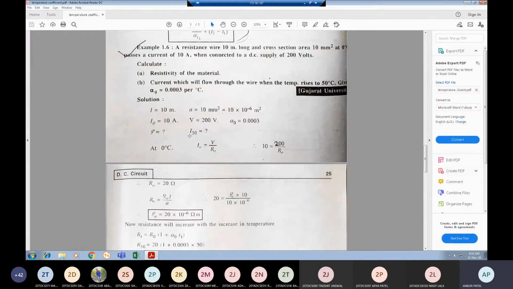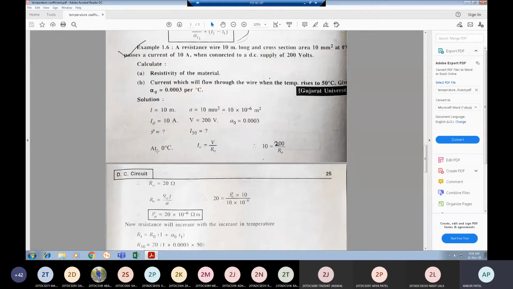Here we are directly going through the exercise. I will give some examples in terms of assignments, so you'll get some practice for these examples. In the given data, L is equal to 10 meter. Area of cross section, that is A equal to 10 mm square, converting into meter square, so 10 into 10 to the power minus 6. Current is given 10 ampere. For the first condition, V is equal to 200 volt, alpha 0, that is temperature coefficient at 0, is 0.0003. So we need to find the resistivity and I50 at 50 degrees Celsius.